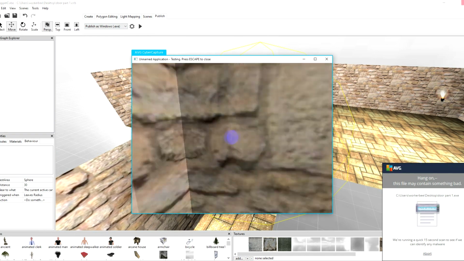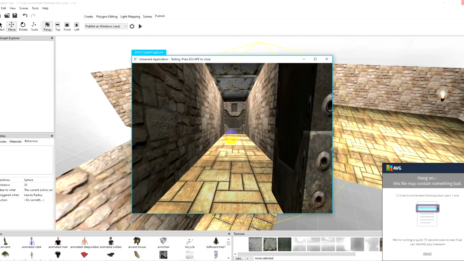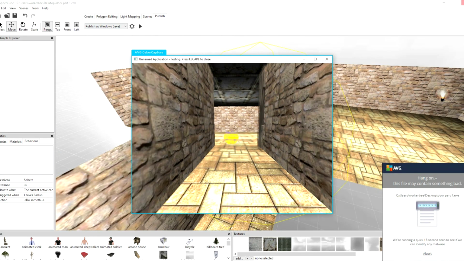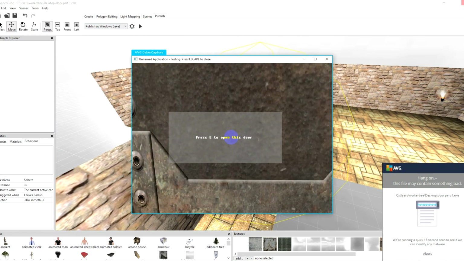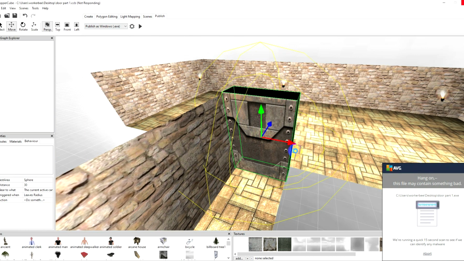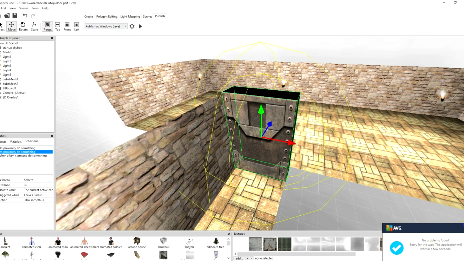Okay, so we're going to grab this key, open that door, move away from the door, it's going to close. And then it's going to close this behind us. So that one's done.